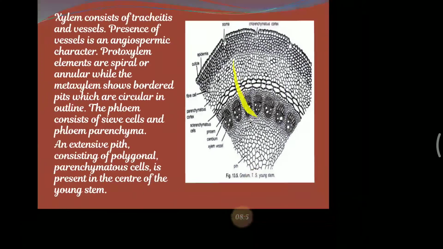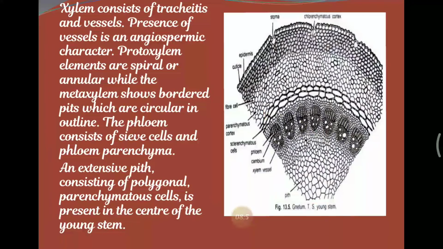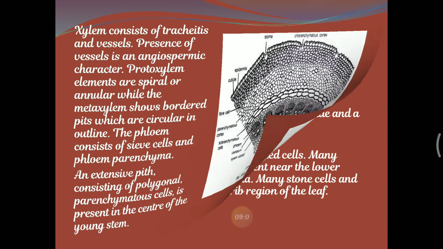So we can see the arrangement with a large number of tracheids also present. An excessive pith consisting of polygonal parenchyma cells is present in the center of the young stem. So this is about the young stem.